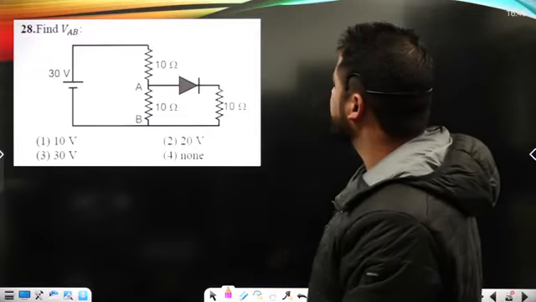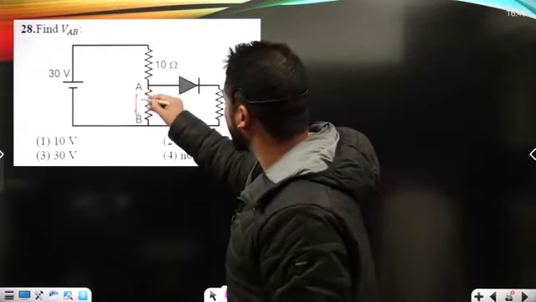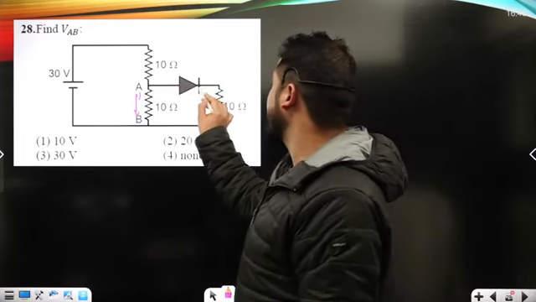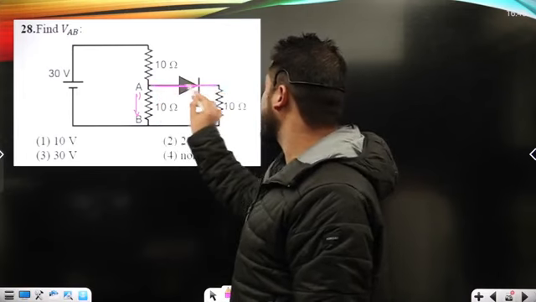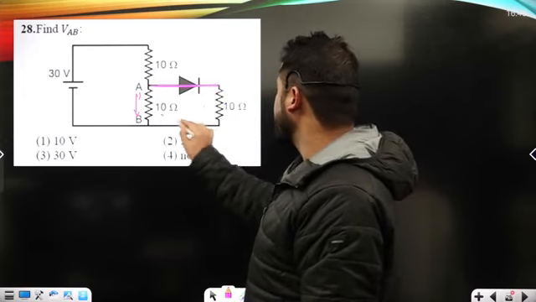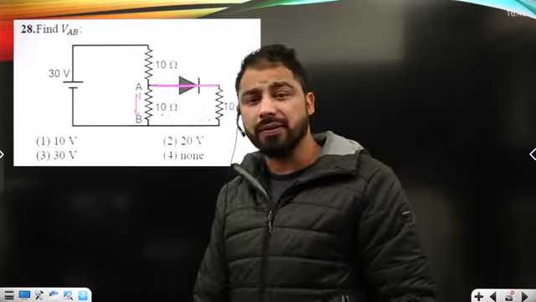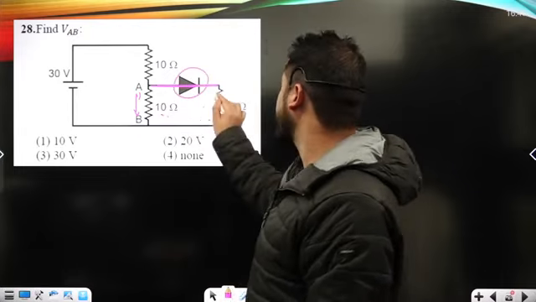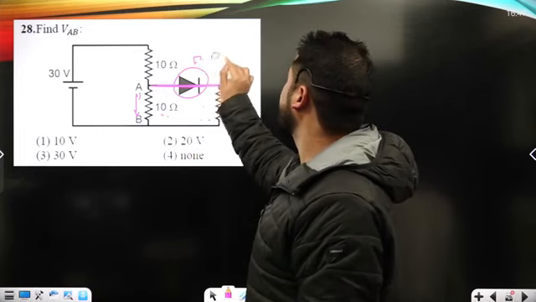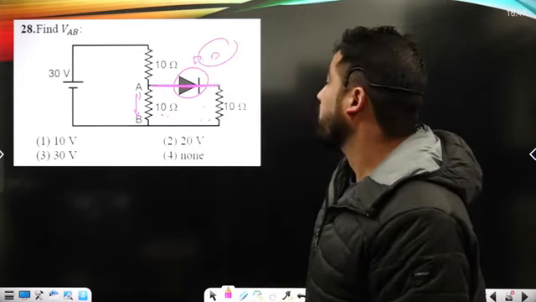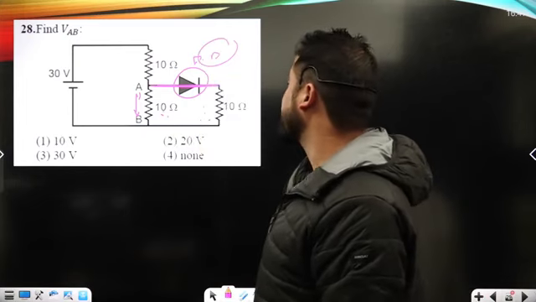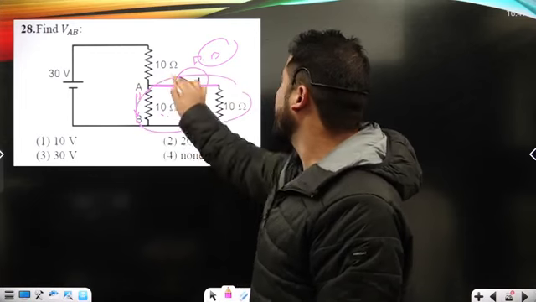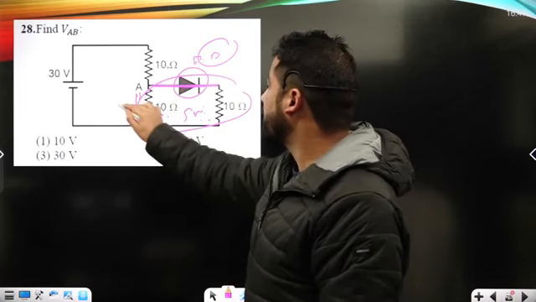Find VB. Basically, we have to calculate the voltage drop across the 10 ohm resistor. Now, when you talk about the diode, it's in a forward bias condition, so it will just behave like a normal wire. These two resistors are connected in parallel, and the diode will just behave like a normal wire because it is forward biased here. Their equivalent resistance must be 5 ohms.